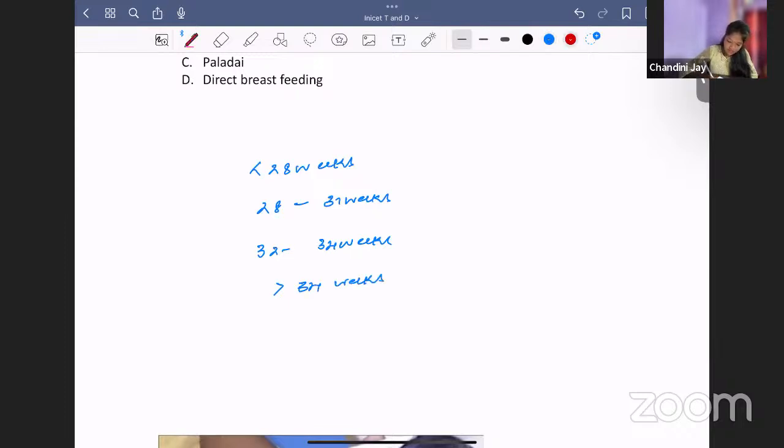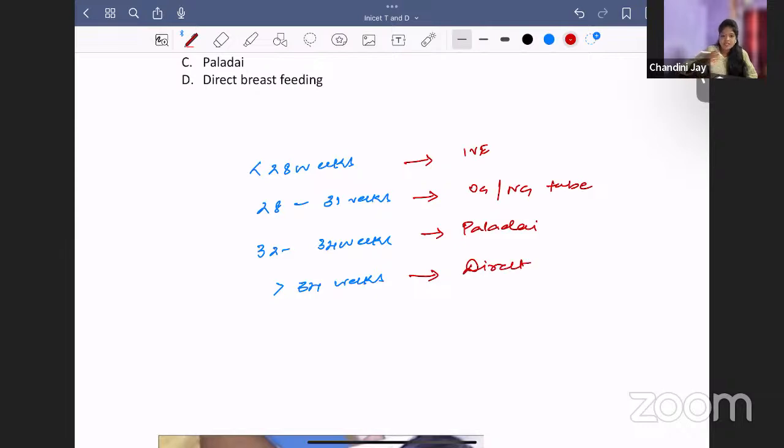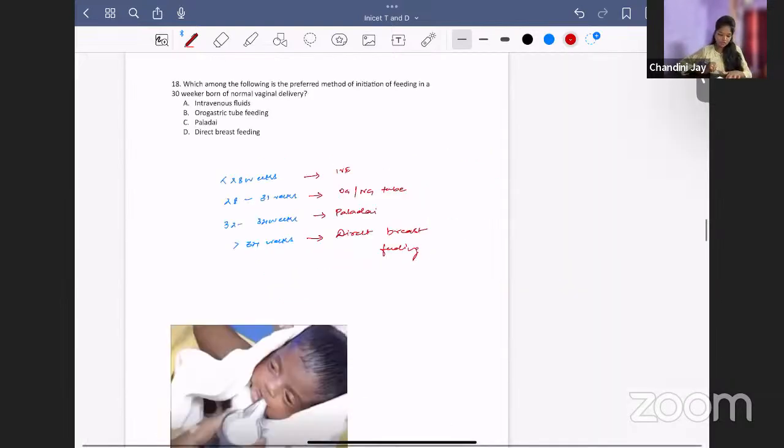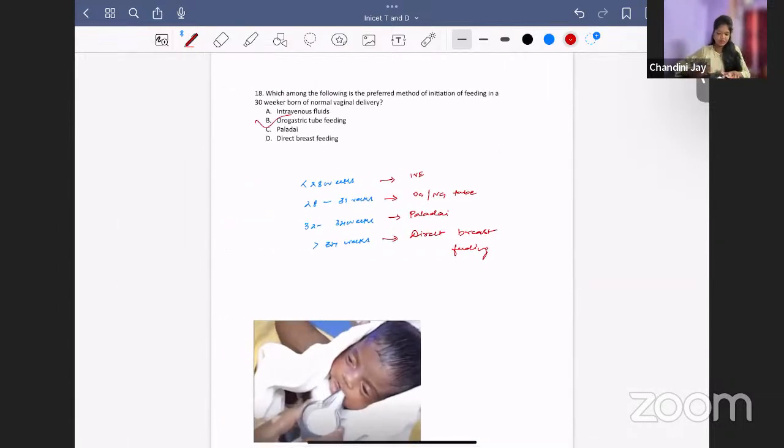In this, for less than 28 weeks, you will give IV fluids. For 28 to 31 weeks, you will give feeds through an orogastric or nasogastric tube. You put an orogastric tube or nasogastric tube and you give feeds. For 32 to 34 weeks, you can give paladai feeding. For more than 34 weeks, you can give direct breastfeeding because their suck and swallow coordination would be better. So the answer here is B, orogastric tube feeding for 30 weeks.